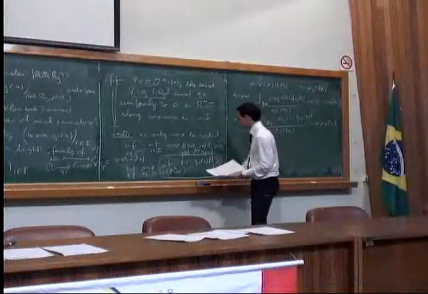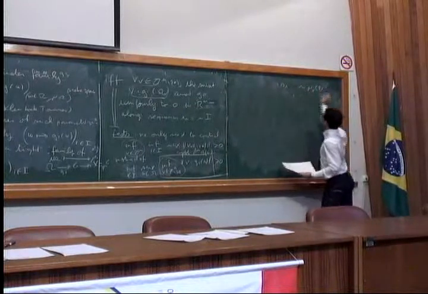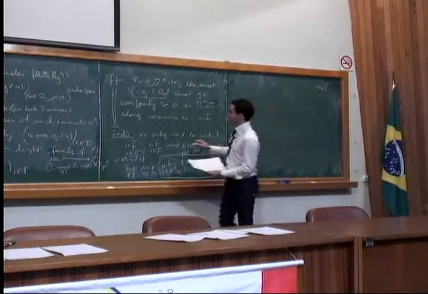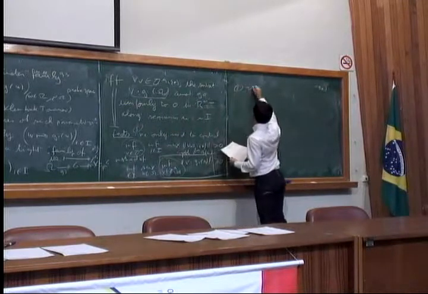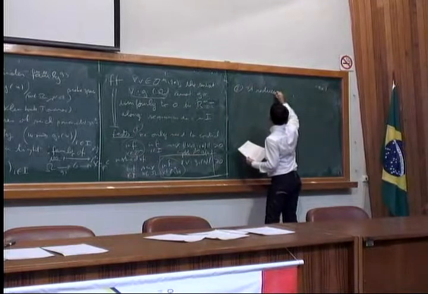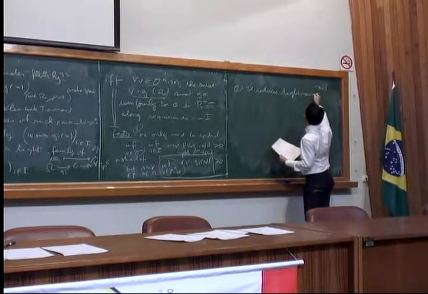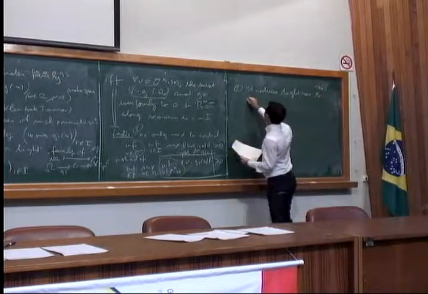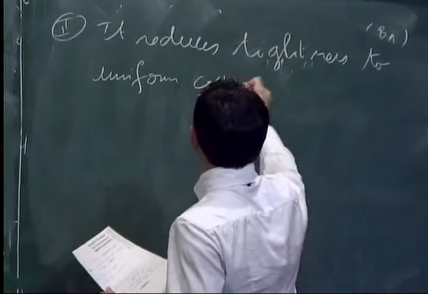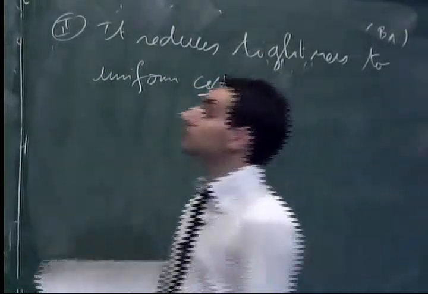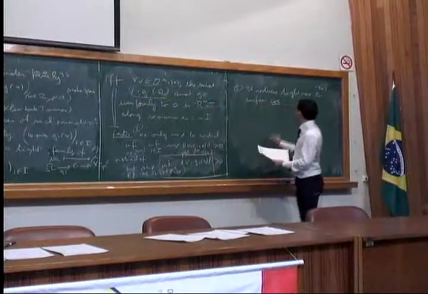The second benefit of this method is that it reduces tightness, a question about measures, to uniform convergence. We want to show that this function on Omega doesn't converge uniformly to 0.